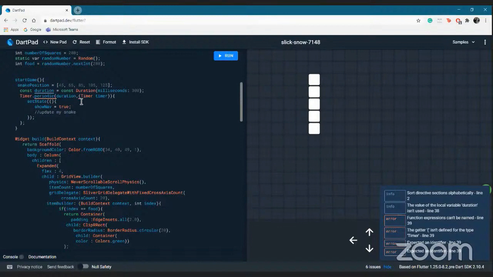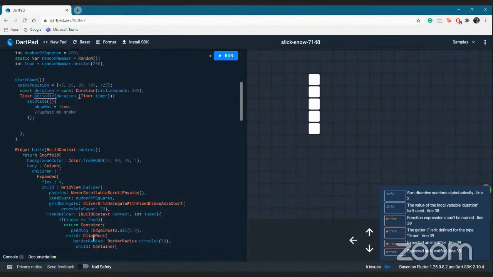We'll have an update my snake function. But now, I need another function in case my game is over. So I'll have if game over, that will take my snake position.